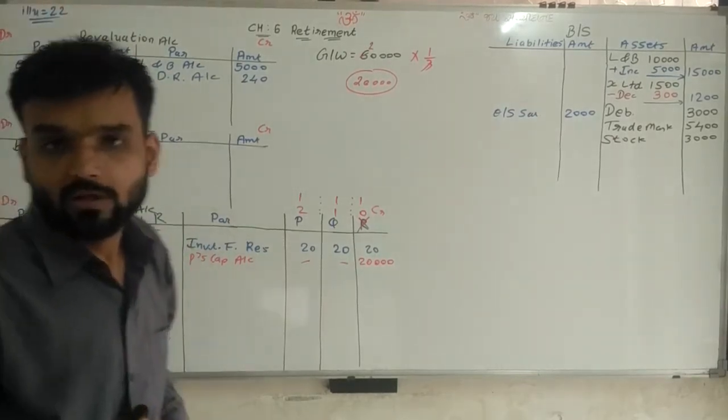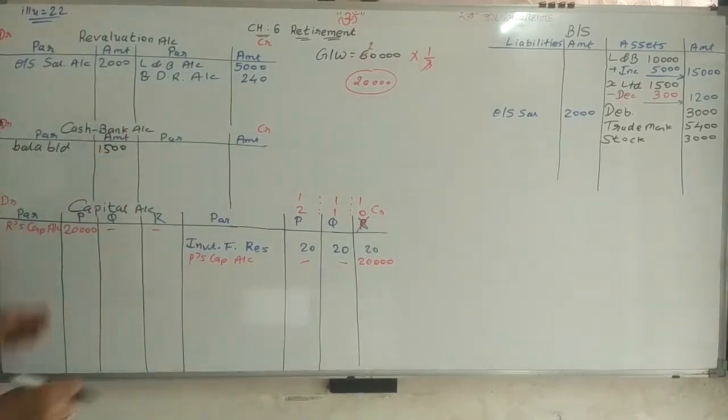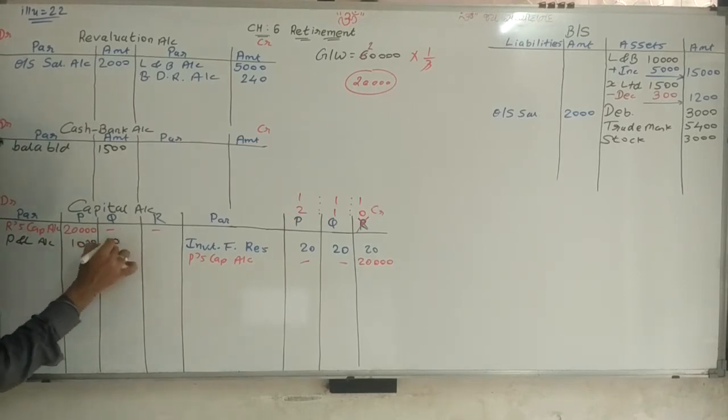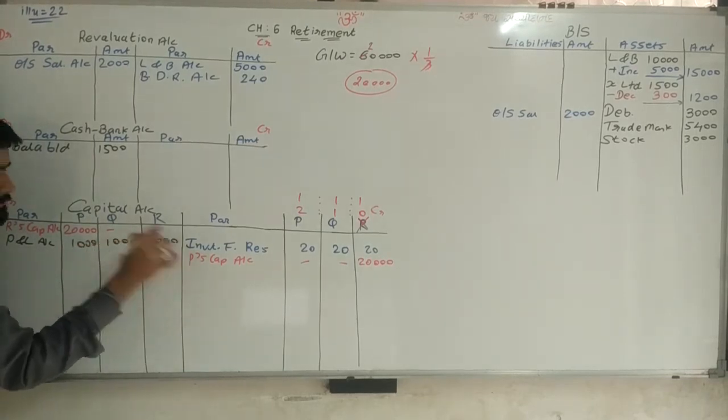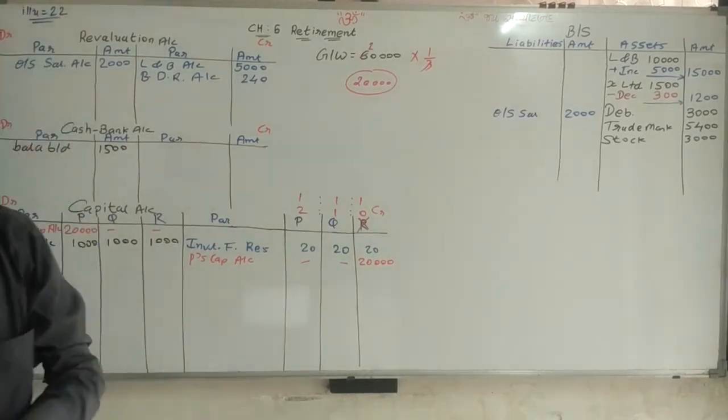P&L account is given. Now this P&L account we are distributing among the partners. It is on the asset side, so it is distributed on the debit side of the partners' capital accounts. Amount is given 3,000, equally distributed 1,000, 1,000, 1,000. My work is completed. Going ahead. Now liability side.